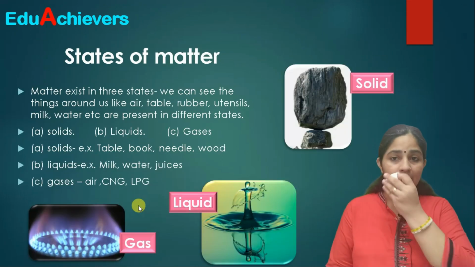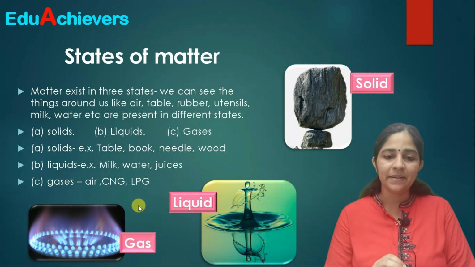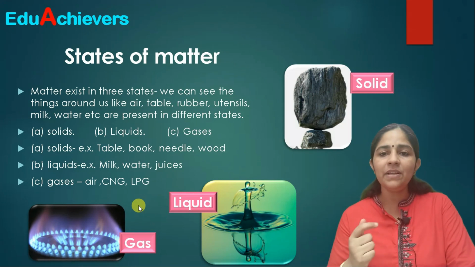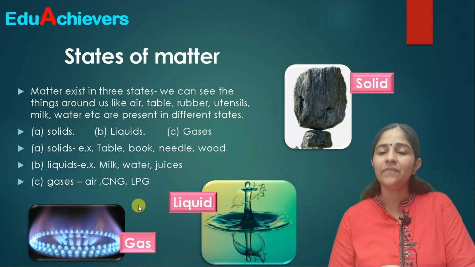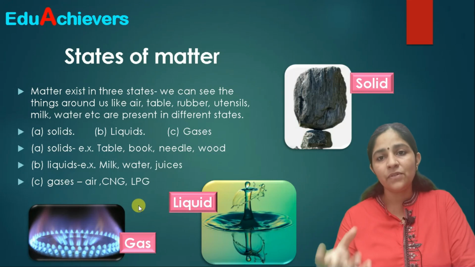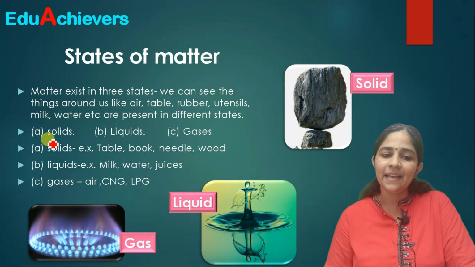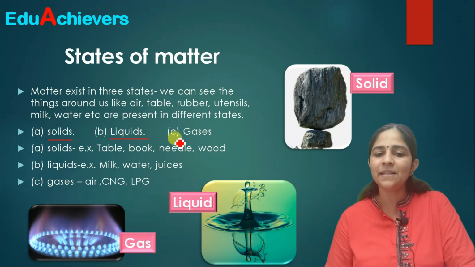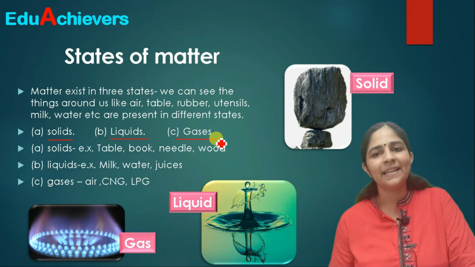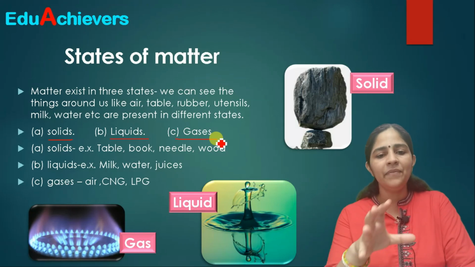Okay, now next, after we have discussed the basic characteristics of matter, let's talk about the different states of matter as well. We have discussed a few slides back also that on the basis of physical state, we can divide matter into solids, liquids and gases. So we have three basic states of matter. Correct? We can also talk about Bose-Einstein condensate and other forms, but for now we are just talking about these three basic forms.